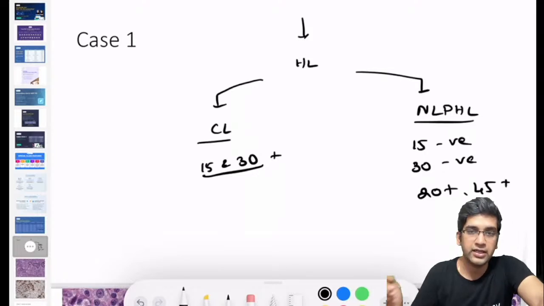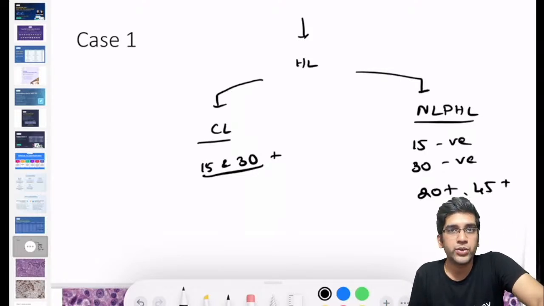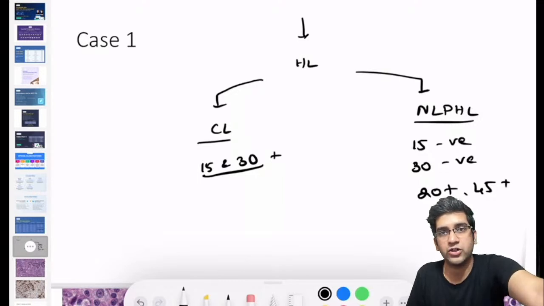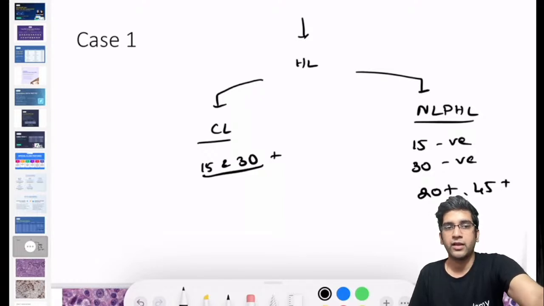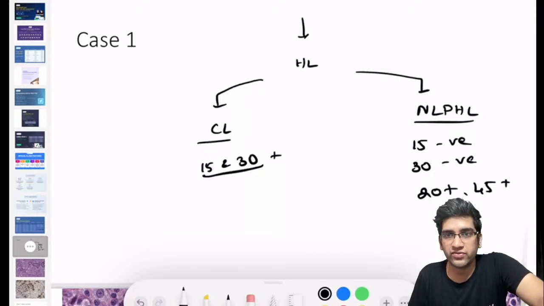I'm not asking that. I want one more marker which will help me to diagnose it as classical Hodgkin's. Actually, that marker will be weakly positive in case of classical Hodgkin's. Classical Hodgkin's, what marker is that? No, CD20 will be negative in case of classical Hodgkin's.